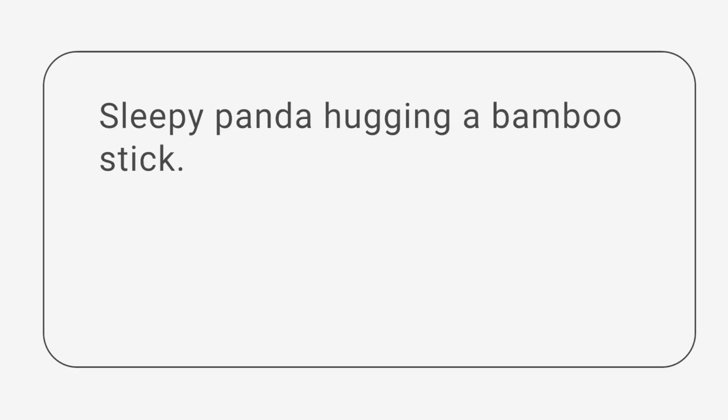Now, your blank page already feels less intimidating, but the idea becomes more interesting when we add one small detail. For example, Sleepy Panda. Now, the animal already has personality. Finally, we place that animal in a small situation. Sleepy Panda hugging a bamboo stick. That sentence becomes an animal drawing prompt.